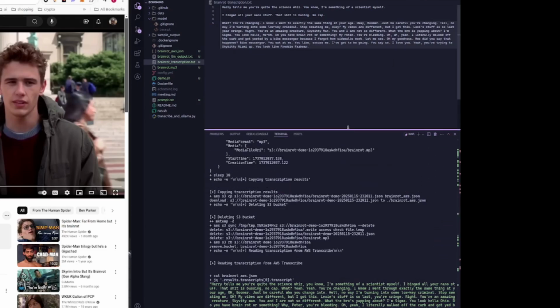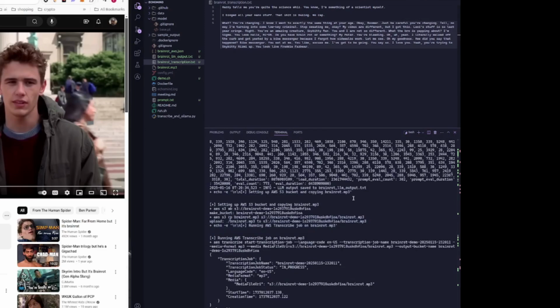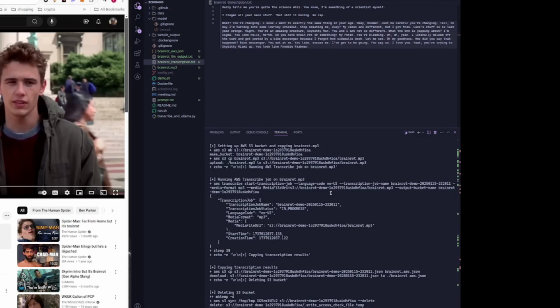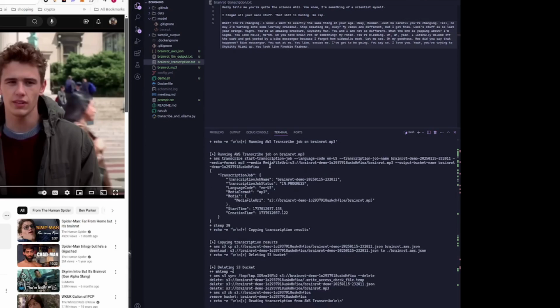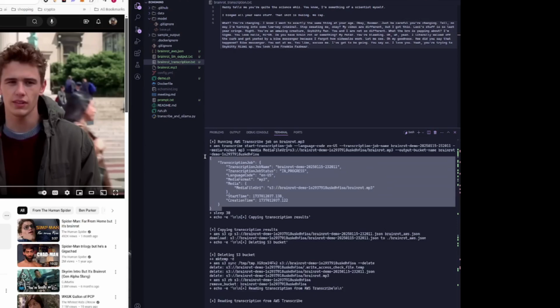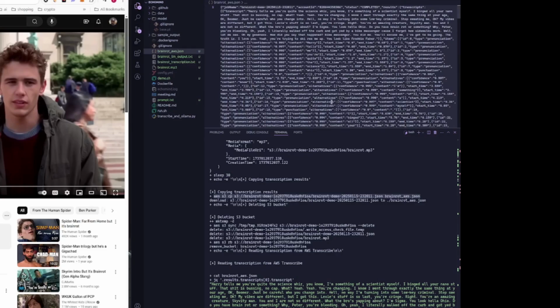Oh yeah, look at that. It worked perfectly. Alright, so while I was reading the transcription above, the Transcribe job kicked off and finished. So we start the job. This just confirms that the job was started. We wait a little bit. Normally you want to poll, but this was a rough shell script, so who cares? I'm just going to assume it's there after 30 seconds. We copy the file down here, which is this.